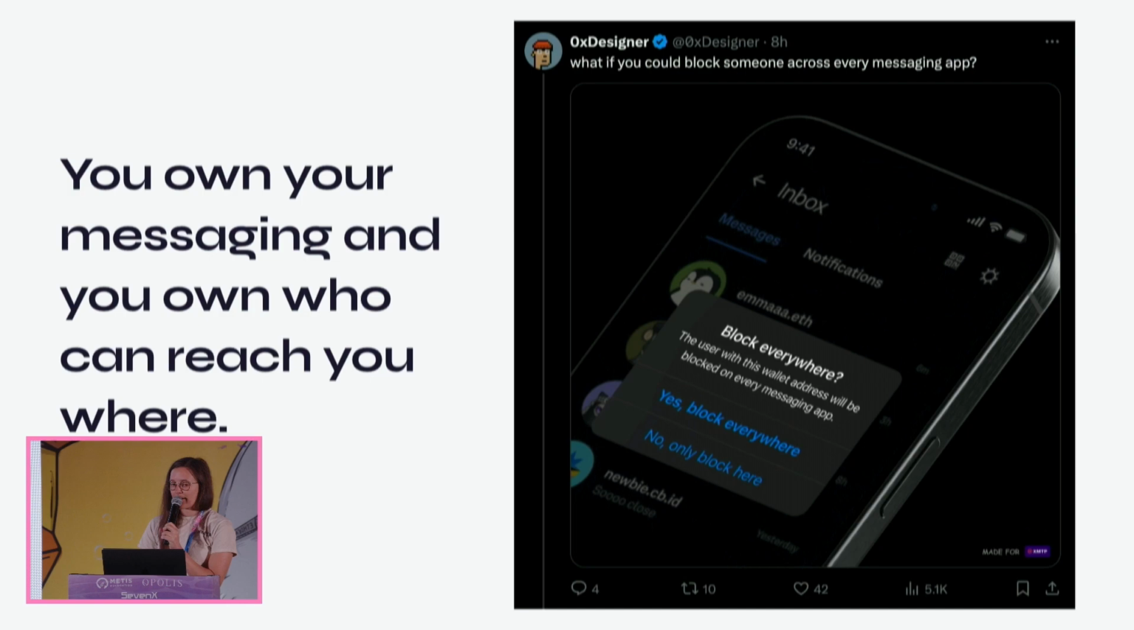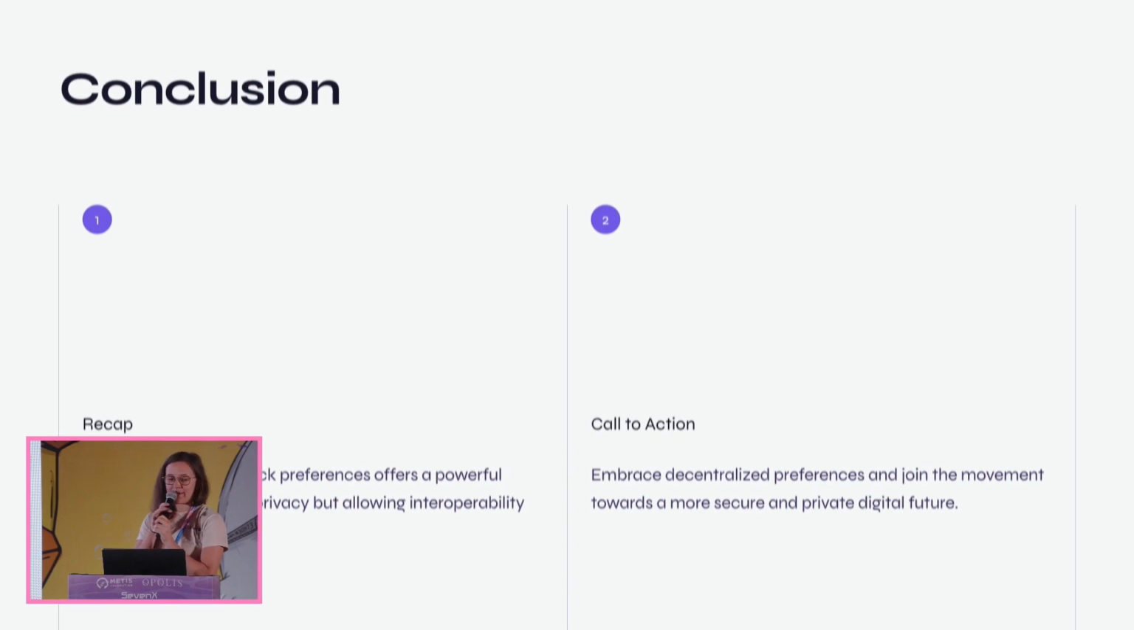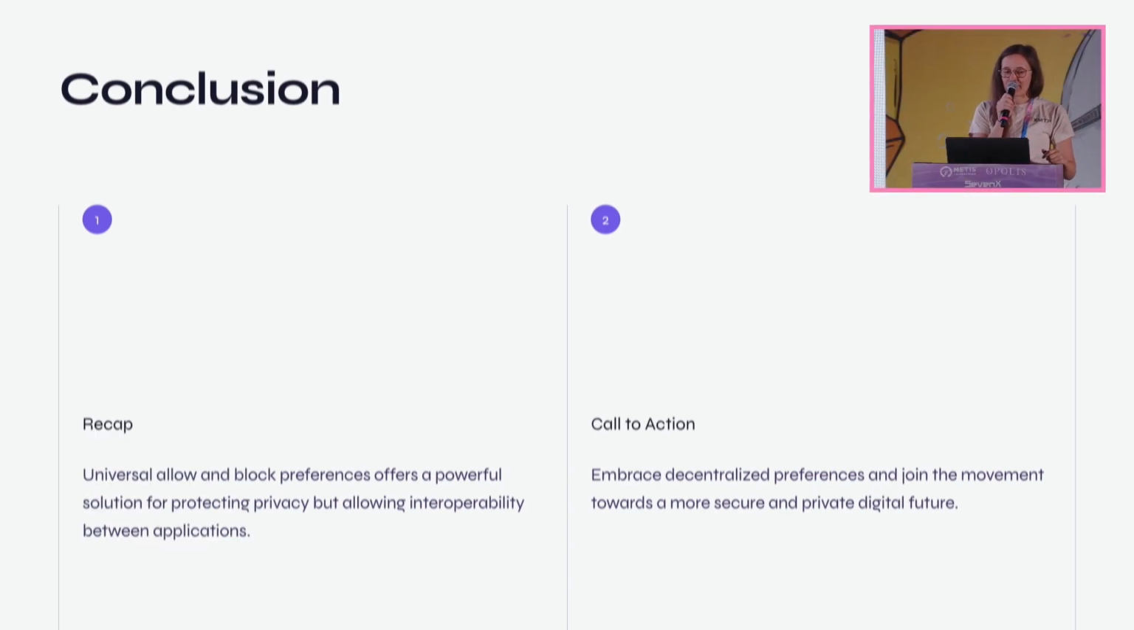You own your messaging, and you own who can reach you where. This is something that simply cannot be done in a centralized world. Even beyond messaging, controlling who can reach you or see you in a universal way is powerful. So, in conclusion, universal allow and block preferences offers a powerful solution for protecting privacy but allowing interoperability between applications. I'm really excited to see what imaginative ways universal block and allow preferences are used in a decentralized world, protecting people on all new levels.